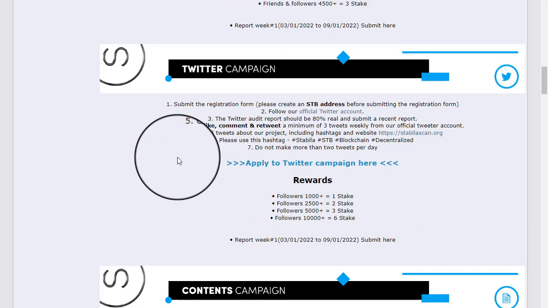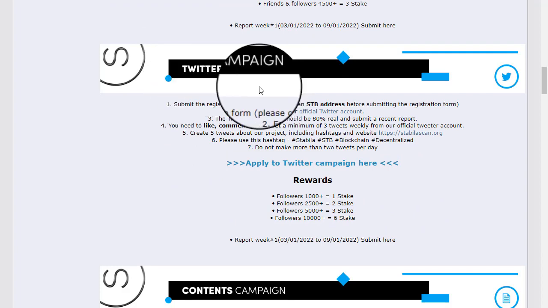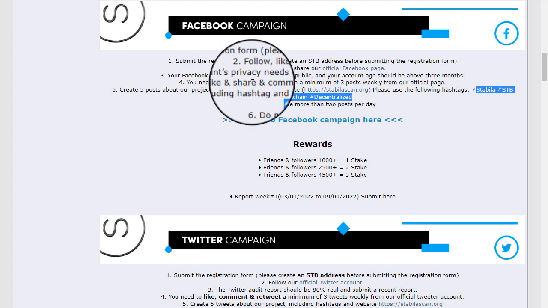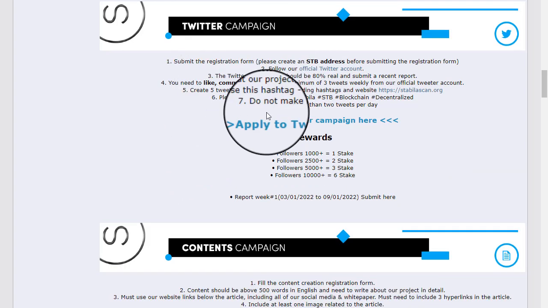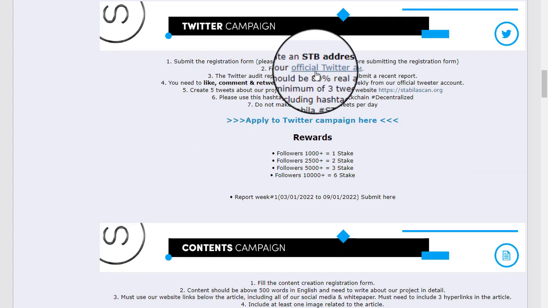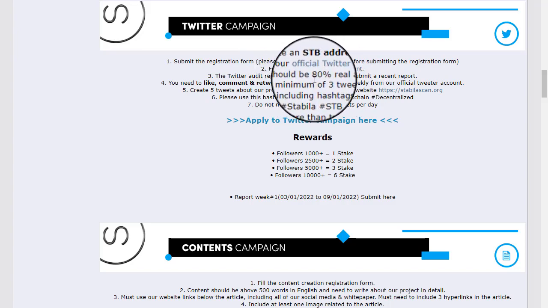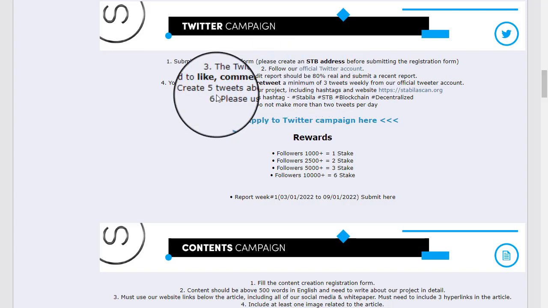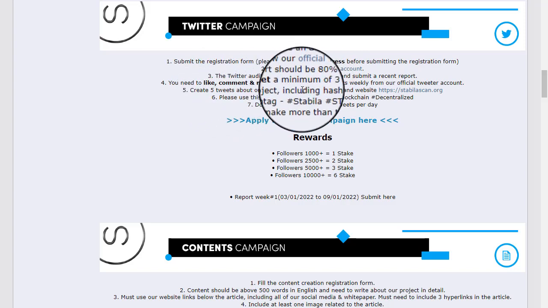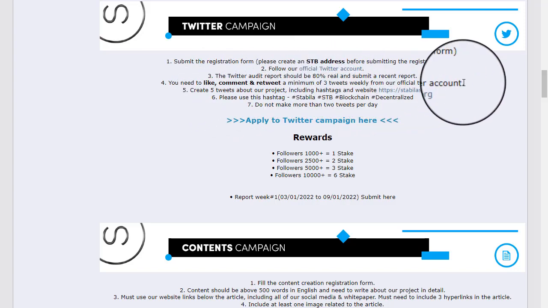The second campaign will be the Twitter campaign. You follow all the same steps as the Facebook campaign. So this is the Twitter campaign. Click on this Twitter official handle and follow it. And on Twitter, you need to have at least an 80% author score on your account. You need to like, comment and retweet a minimum of 3 tweets weekly from our Twitter account.